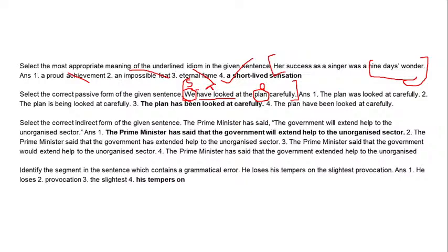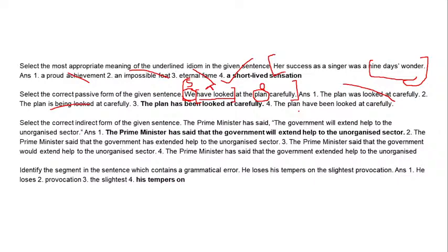We have looked, and this is a present perfect tense. Now the voice has to be changed. Our option is, the plan was looked at carefully. No, we need a perfect tense and no perfect tense is here. Is being looked at? No, also no, because we don't need a continuous tense over here. Number 3 is the plan has been looked, and number 4 is the plan have been looked.